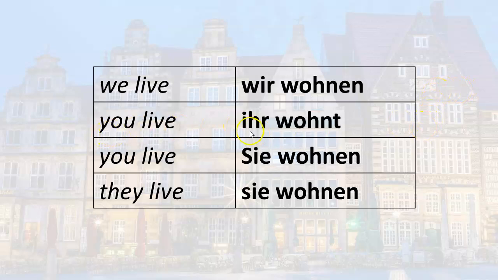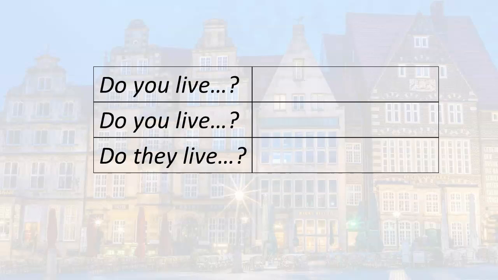Remember, ihr is the plural informal you. The plural formal you is Sie, so you live, Sie wohnen. And then they live, with the lowercase s, sie wohnen. So let's make some questions out of some of these.